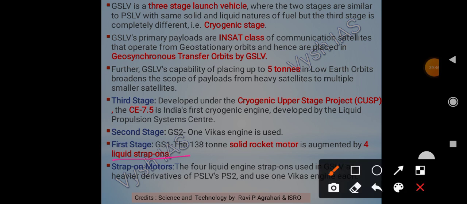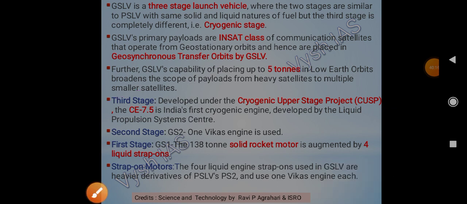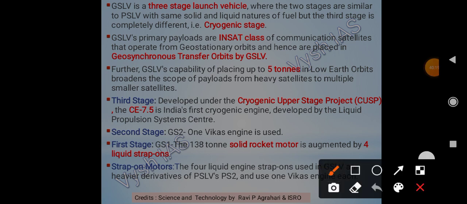Then the second stage also was similar to that. It will use liquid fuel. So the second stage will be similar to PSLV and it will have one Vikas engine. But the third stage will be entirely different from PSLV. Here we will have our indigenously developed cryogenic upper stage. This CE 7.5 is India's first cryogenic engine and it was developed by the Liquid Propulsion Systems Centre. This you have to remember. Please remember this, CE-7.5.